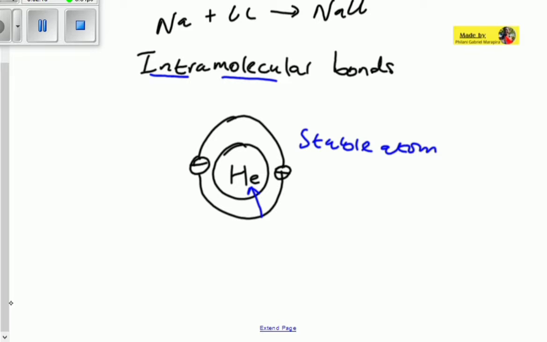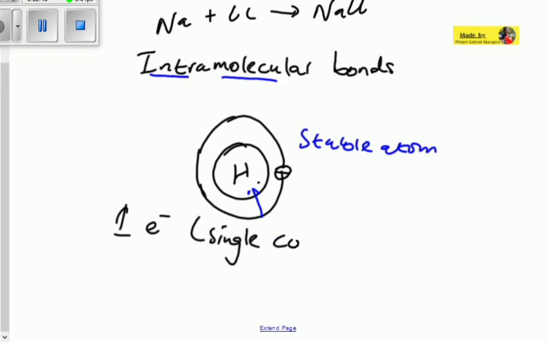its outermost shell. So if it has only one electron, like hydrogen, it needs one electron to fill its outermost shell. Therefore it needs only one electron. Therefore this is called a single covalent bond, which will happen between hydrogen and any other atom which is willing to share its electron.